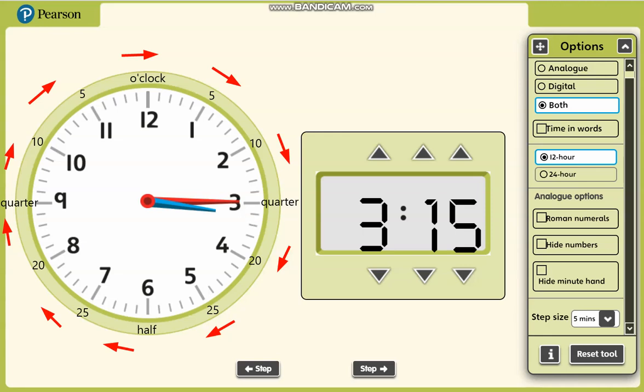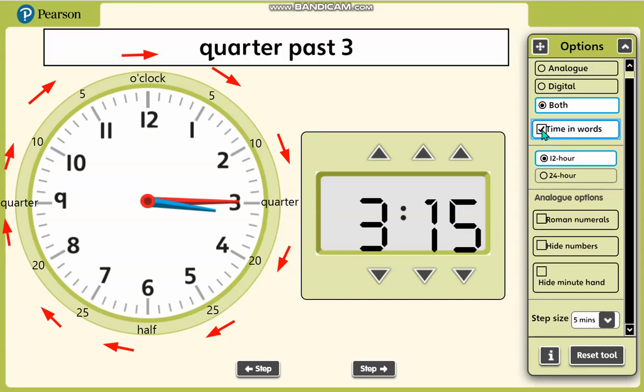So do you think this is past or to? Let's take a look at the time in words, but I want to see first, or your teacher will have to check first, who's going to have a thumbs up or thumbs down. Thumbs up if this is past, thumbs down if this is to. Alright, let's take a look. Now this is 3:15 on the digital clock, and on the analog clock it is quarter past 3. Alright, good job, boys and girls.